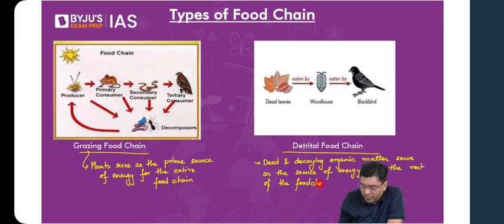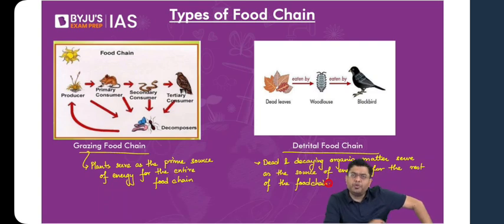Okay, so that is what we have as the detrital food chain. You have various different types of food chain anywhere, be it an aquatic ecosystem or a terrestrial ecosystem. You will have the grazing food chain as well as the presence of the detrital food chain. Detrital here refers to the dead and decaying organic matter in general.